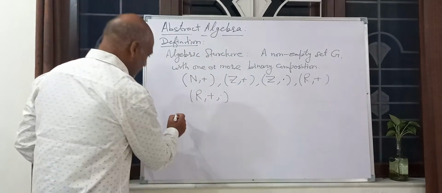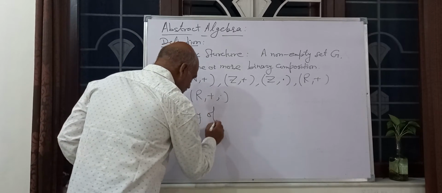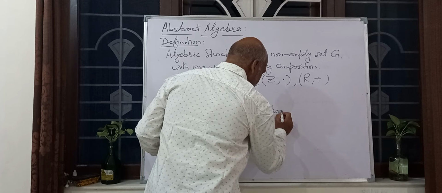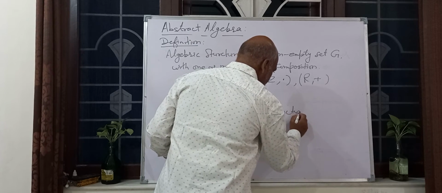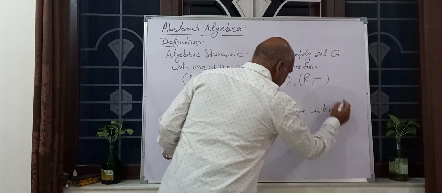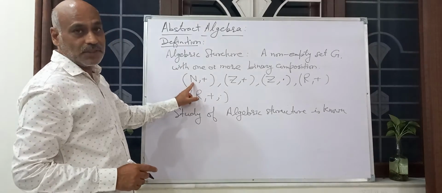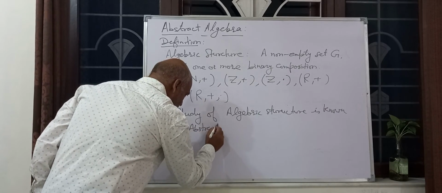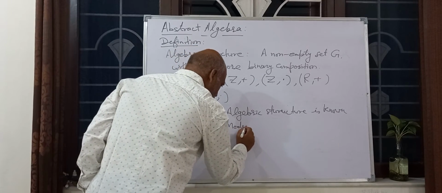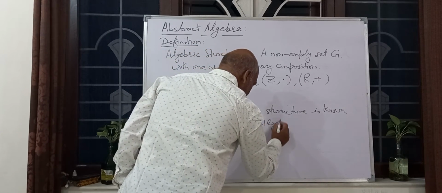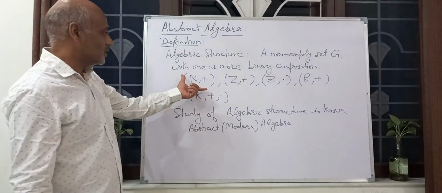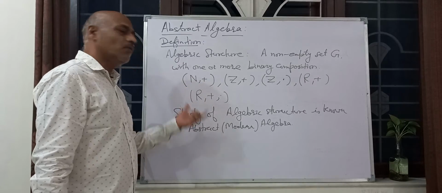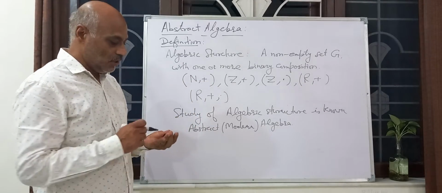And the study of algebraic structure is known as abstract algebra, or we can say modern algebra. So the study of algebraic structure means studying a non-empty set with one or more binary compositions. This is known as algebraic structure.